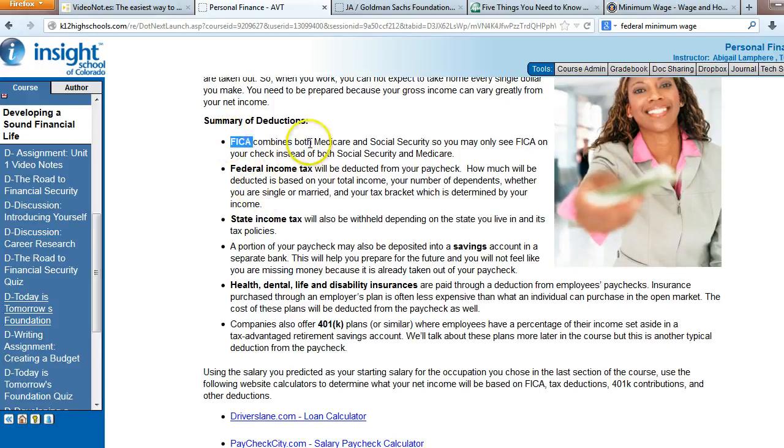We have FICA, which combines both Medicare and Social Security. You might see them listed separately, or you might see them listed as FICA on your paycheck. You can bet on having some federal income tax taken out. How much will be deducted is based on your total income, your number of dependents, which we're going to talk about in a minute, whether you are single or married, and your tax bracket, which is determined by your income. So whether or not you're married, whether or not you have kids, that's all going to influence how much you pay in taxes. State income tax will also be withheld depending on the state you live in.